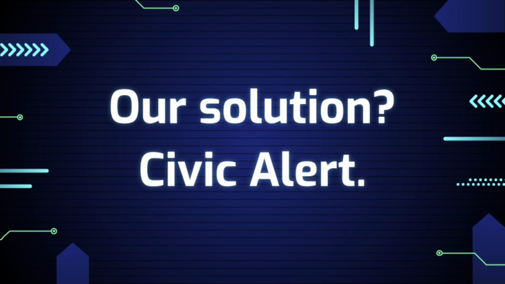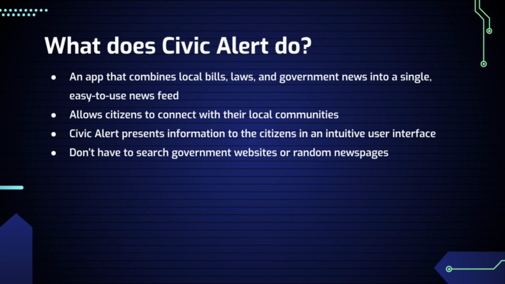So what's our solution? An app called Civic Alert. So what does Civic Alert actually do? We built Civic Alert to make local government information easy to find and easy to understand. Instead of expecting people to search through multiple government websites, Civic Alert brings everything into one place. It helps people stay connected to what's happening in their community without needing any background knowledge. The information is presented clearly in a way that actually makes sense. Users don't have to dig through government websites or random news pages to stay informed.